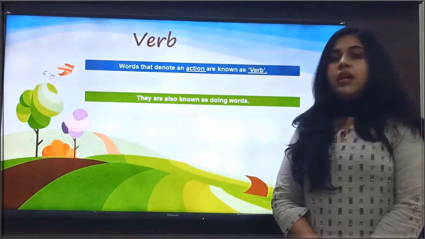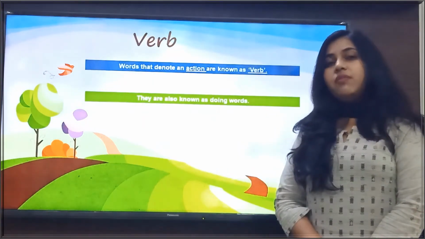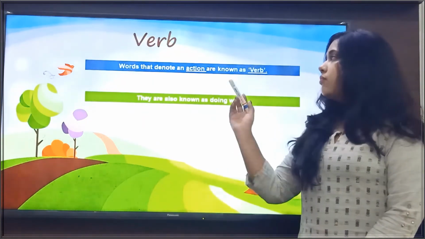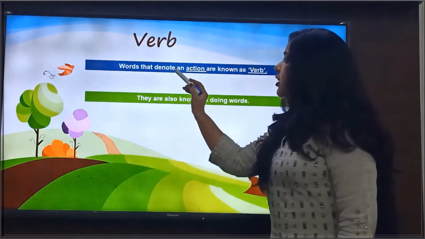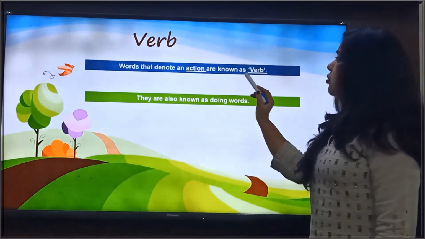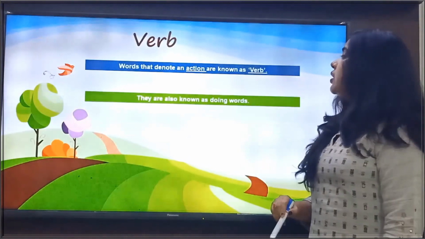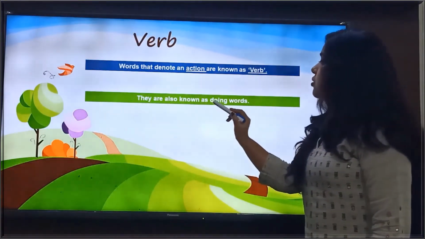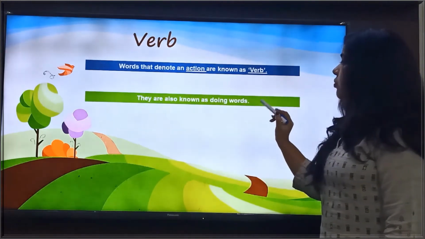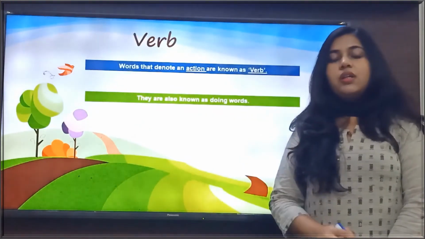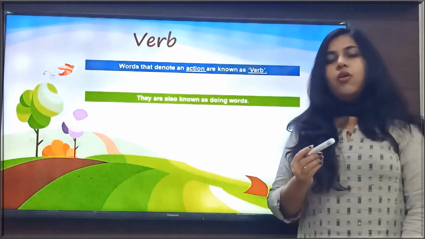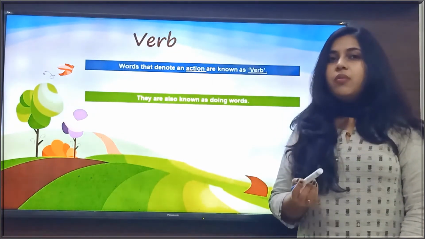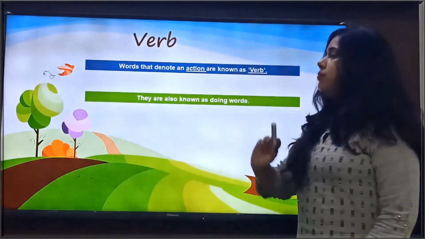Before starting active and passive voice, we will take a quick look at the verb. So what is a verb? Words that denote an action are known as verbs. They are also known as doing words. Meaning, the word which shows the action of the subject, the doer or the performer, is called a verb.